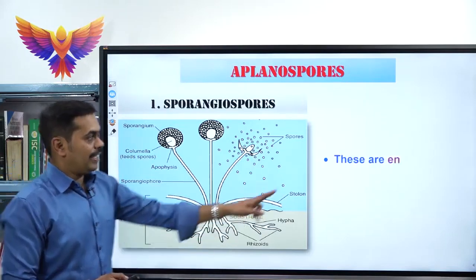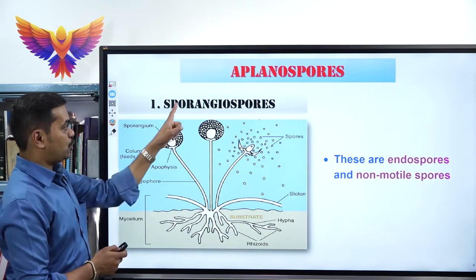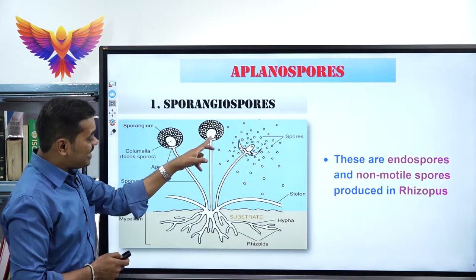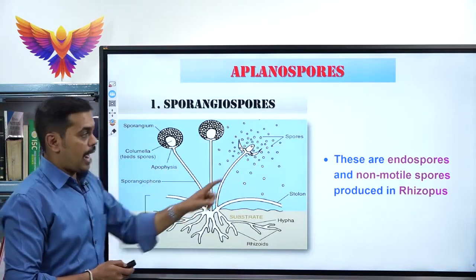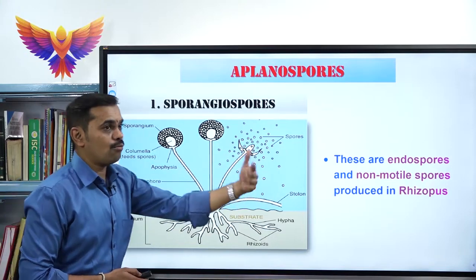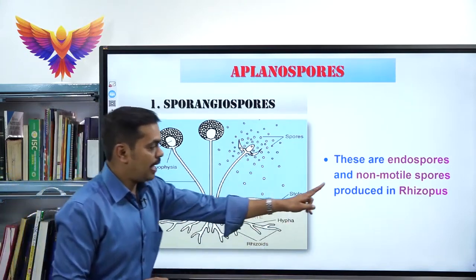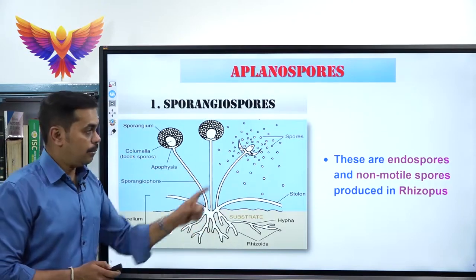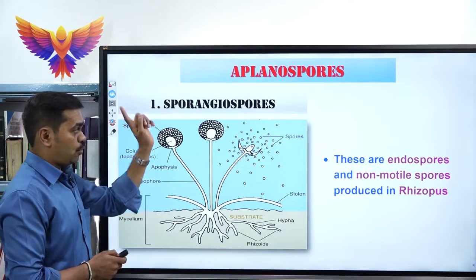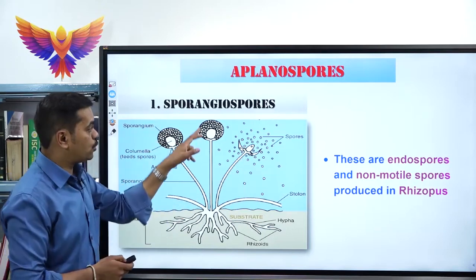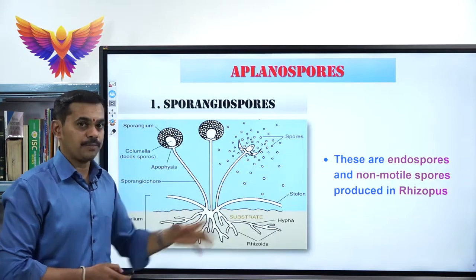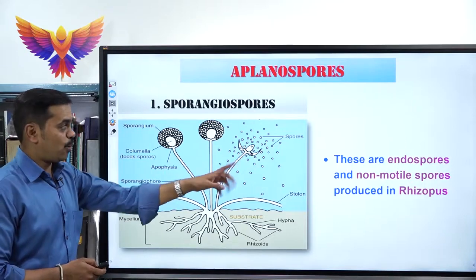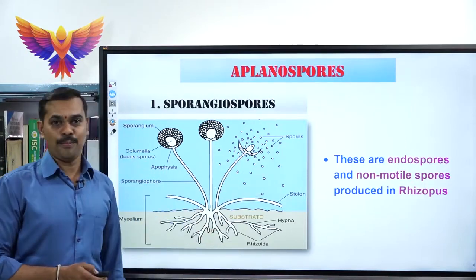So here these are the endospores. See, sporangiospores are the endospores because they are produced inside the body of the Rhizopus. And they are non-motile spores. They cannot move from one place to another place, and they are usually produced in Rhizopus, which is also called bread mold. Please make a note of that. Sporangiospores are endospores which are produced inside the body of the Rhizopus. The best example for sporangiospores is Rhizopus. Very important so far as your theory and as well as competitive exam.